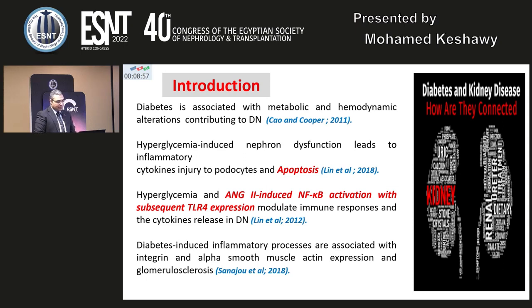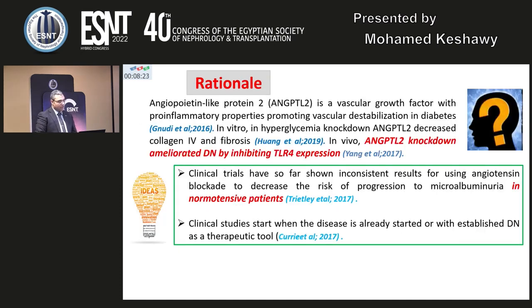Diabetes is associated with metabolic and hemodynamic alteration contributing to diabetic nephropathy. Hyperglycemia-induced nephron dysfunction leads to inflammatory cytokine injury to podocytes and apoptosis. Hyperglycemia and angiotensin 2 induce nuclear factor kappa B activation, with subsequent toll-like receptor 4 expression modulating immune response and cytokine release in diabetic nephropathy. Diabetes-induced inflammatory processes are associated with integrin and alpha-smooth muscle actin expression and glomerulosclerosis.